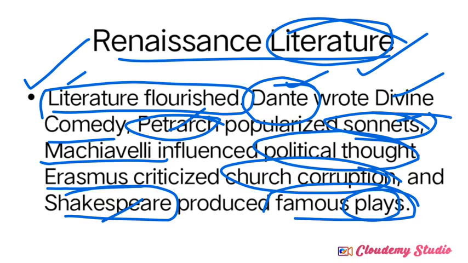Shakespeare's many different plays, and Erasmus especially. See, in the medieval period, church authorities were totally corrupted. They were dominating over the common people. That's why Erasmus criticized the church corruption. He started to reveal all the corrupt activities of the church at that time. That's why this is called rich literary work during the Renaissance.